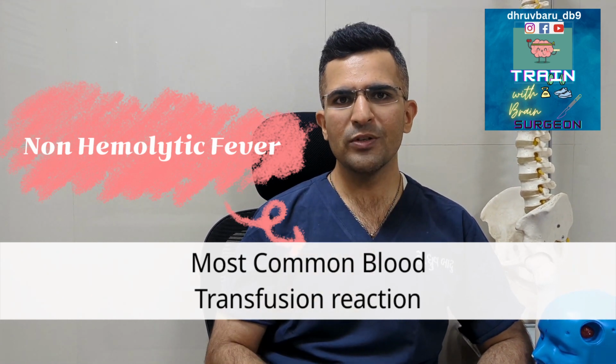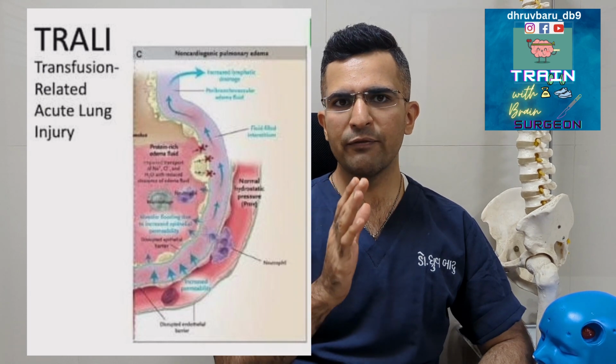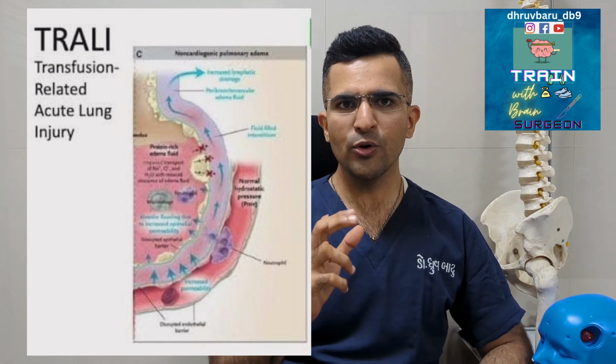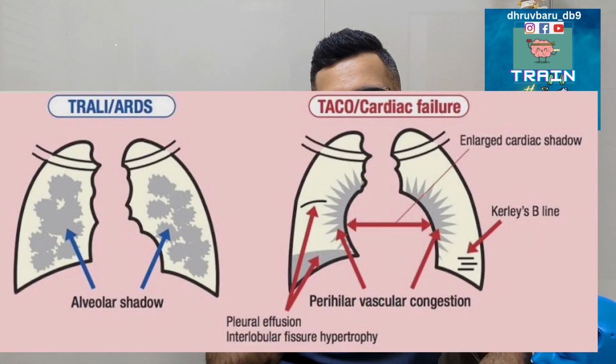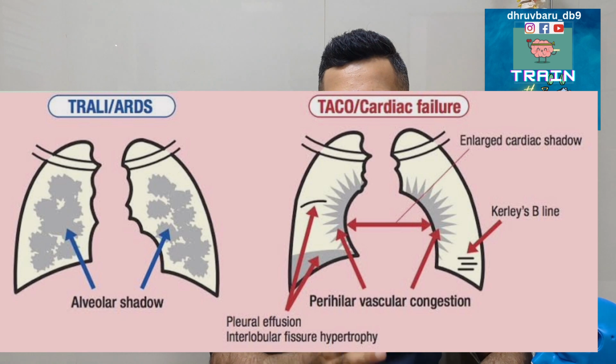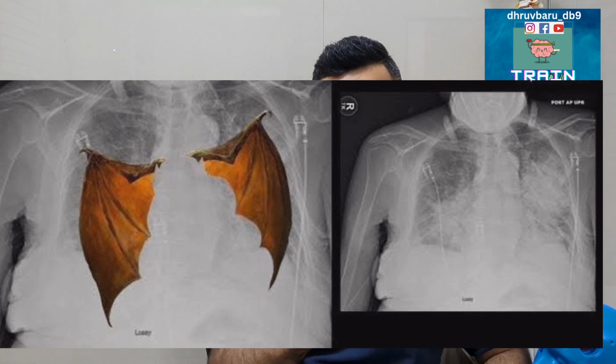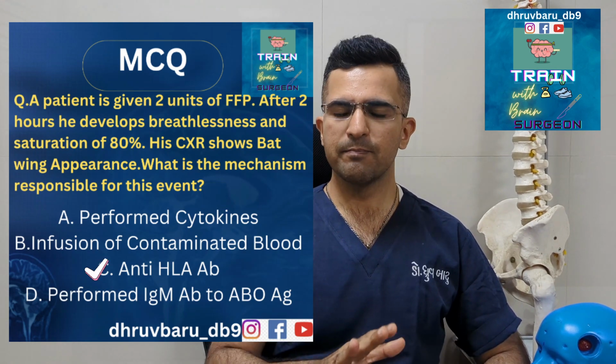Now this condition, so there is an entity called TRALI. Now if you break it, TRALI is transfusion related acute lung injury. So it's a non-cardiogenic acute pulmonary edema. And what is the mechanism? Mechanism is there are preformed antibodies in the donor's plasma which react with the recipient's HLA type 2 and cause this type of reaction. Why battering? So basically it's a pulmonary edema, hazy lung, and that's where you get a battering appearance. So the answer to this question is anti-HLA antibodies.